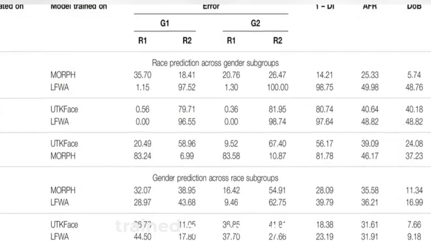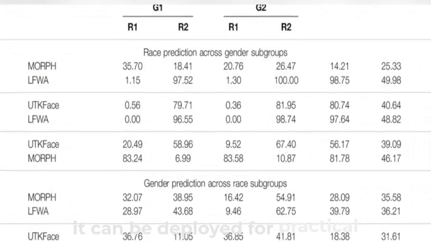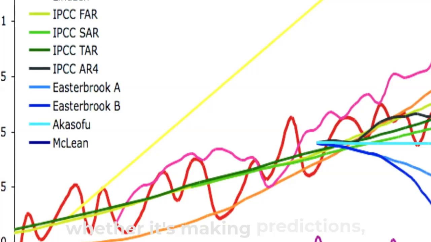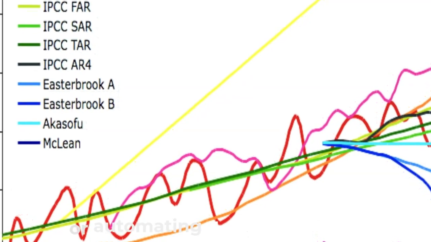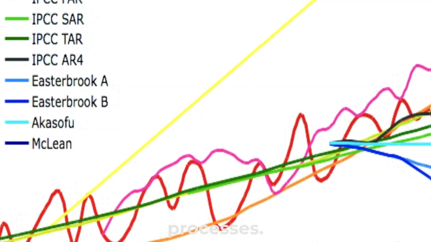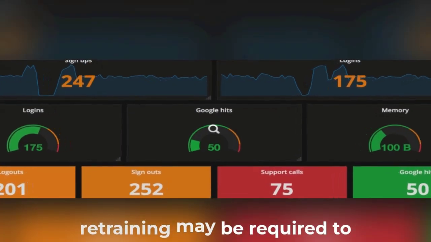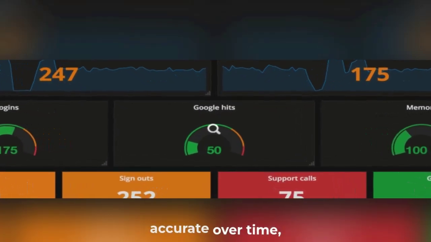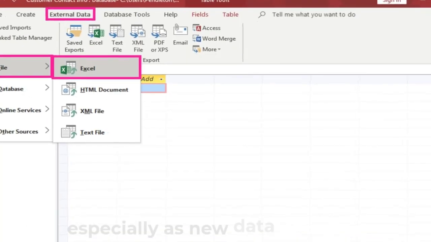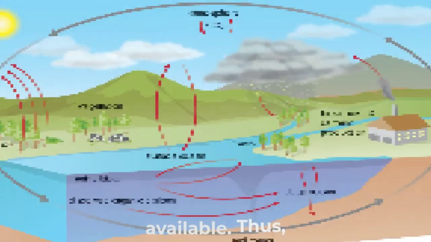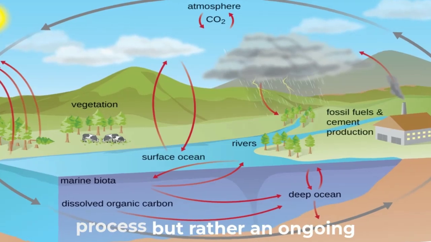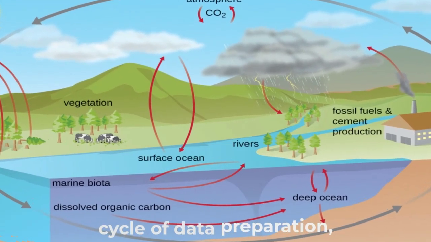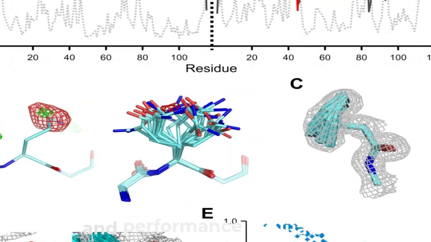Once the model has been trained and validated, it can be deployed for practical applications, whether it's making predictions, classifying data, or automating decision-making processes. Continuous monitoring and retraining may be required to ensure that the model remains accurate over time, especially as new data becomes available. Thus, AI training is not a one-time process but rather an ongoing cycle of data preparation, model refinement, and performance evaluation.